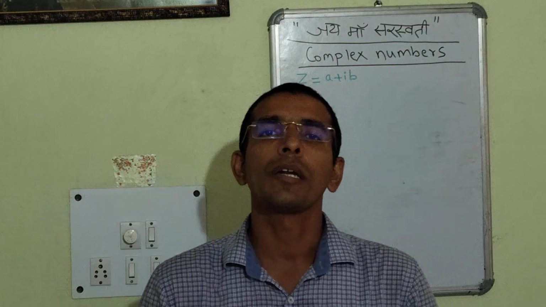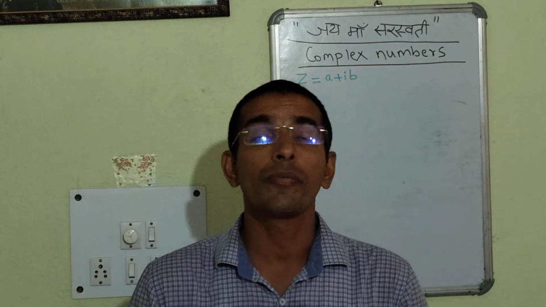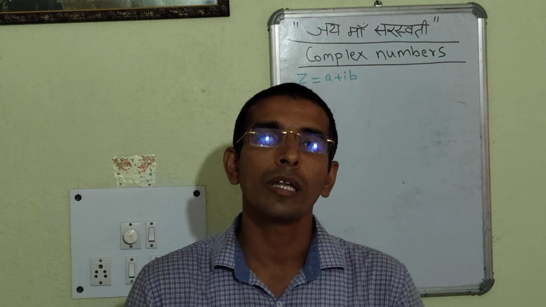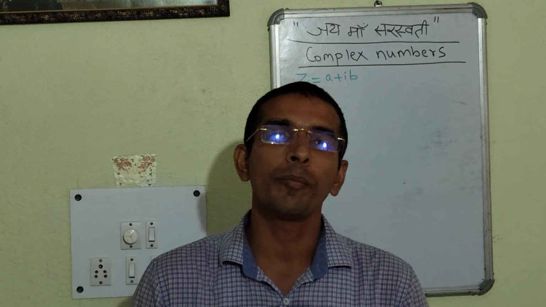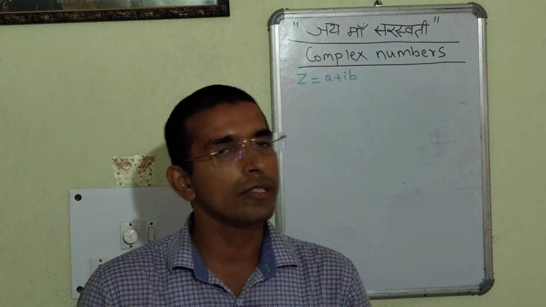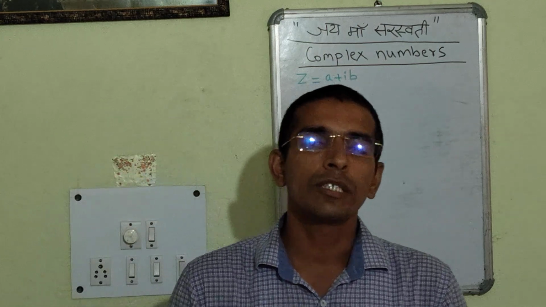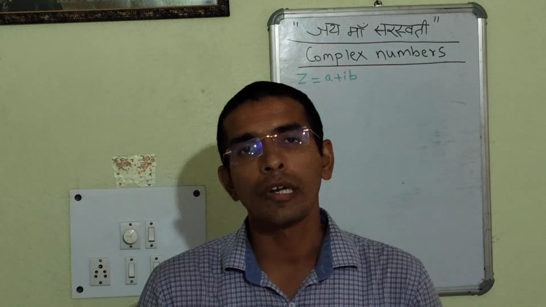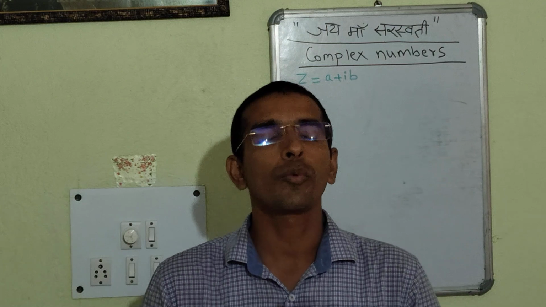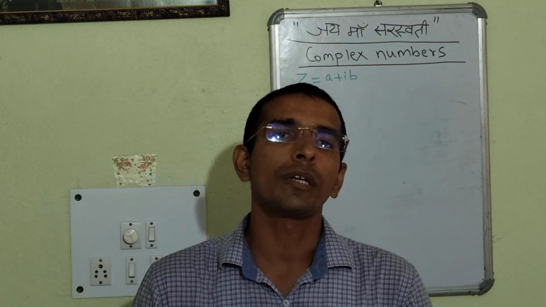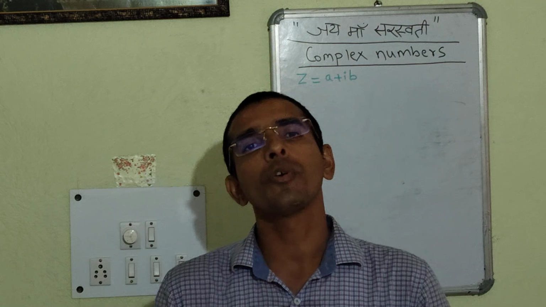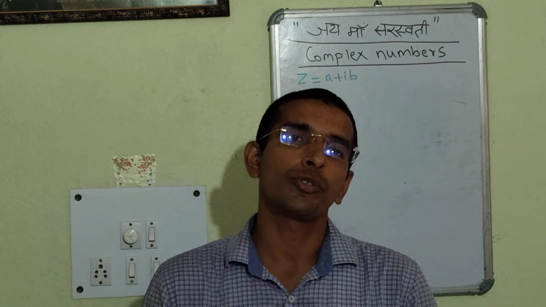In earlier classes, we had discussed natural numbers. Different kinds of numbers are there: natural numbers, rational numbers, irrational numbers, fractions, and we had seen the various consequences related to them. Today, we are going to discuss a new topic, that is complex numbers. First and foremost, we will be switching over to the natural numbers.